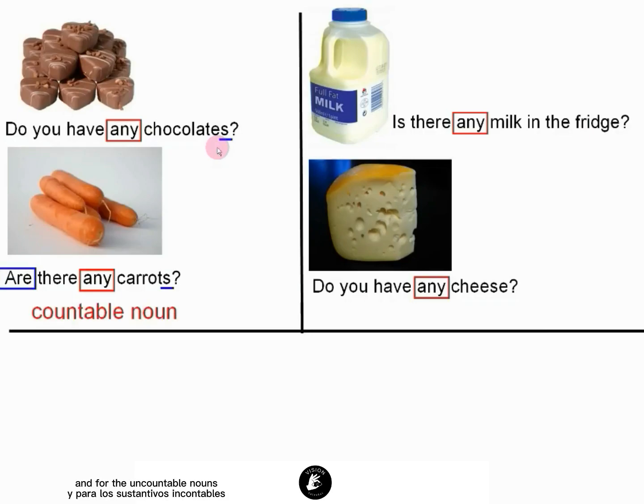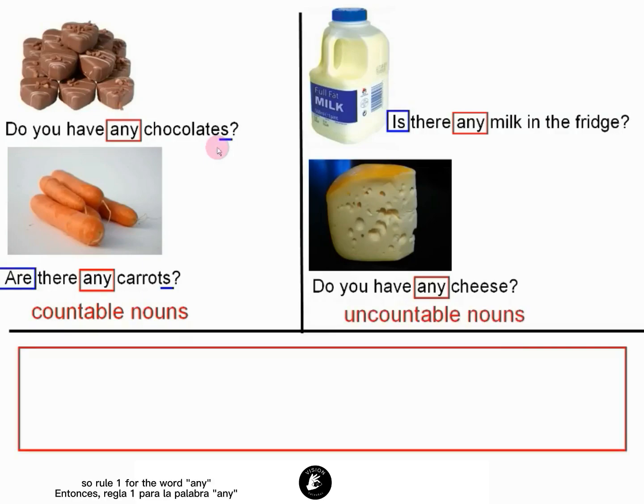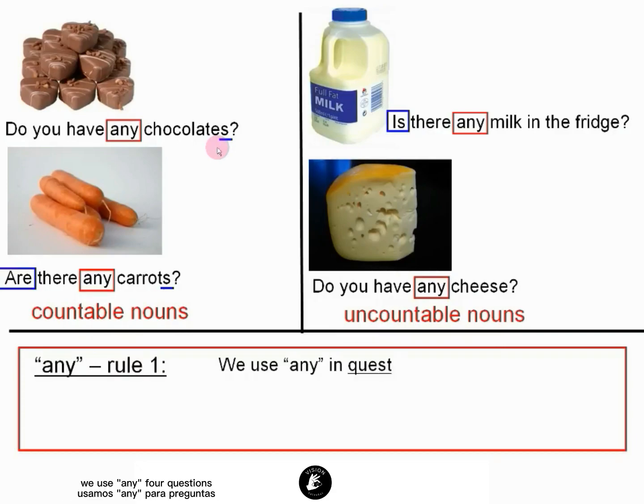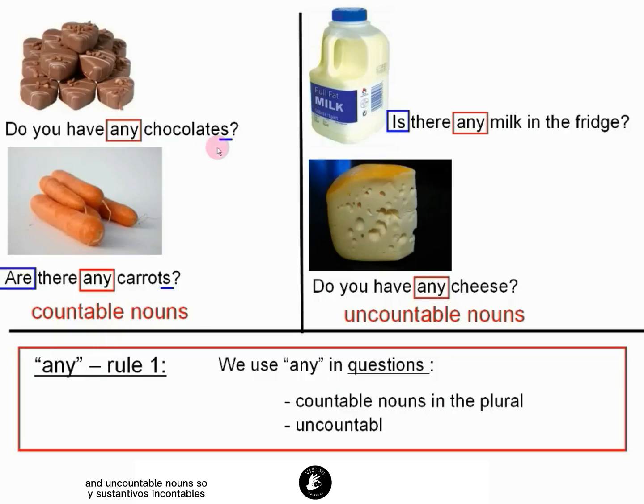And uncountable nouns only exist in the singular, so the verb is in the singular and the noun is in the singular. So rule 1 for the word any is we use any for normal questions, with countable nouns in the plural and uncountable nouns. So any in questions.